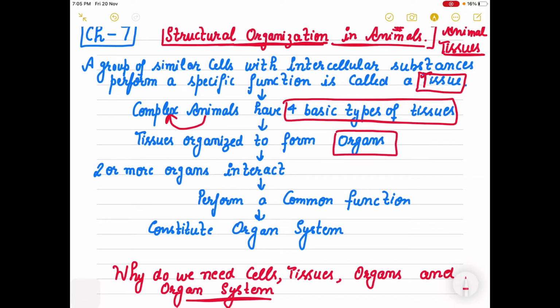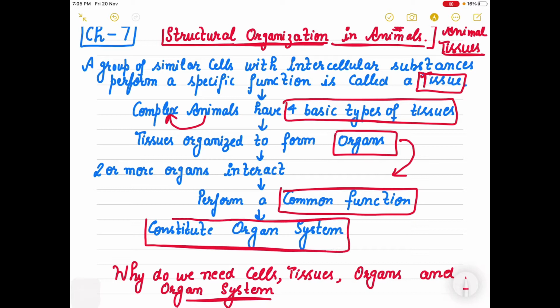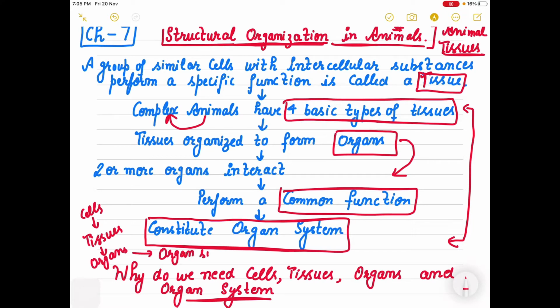Now two or more organs combine, interact and perform a common function, and together they form a system, an organ system. This is how the structural complexity is developed. It starts from cells combining to form tissues, then it moves to organs, and organs finally make up the organ system, right?